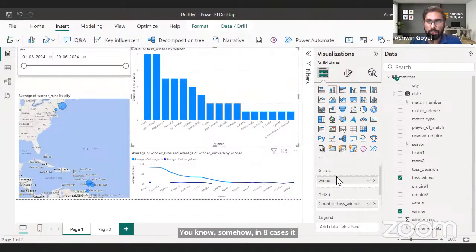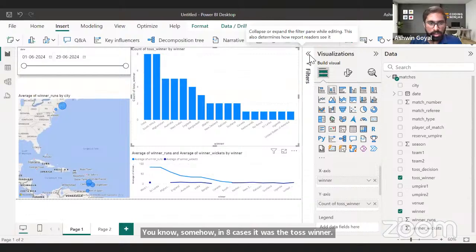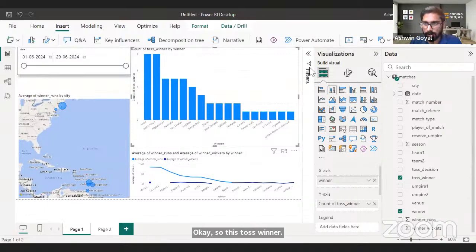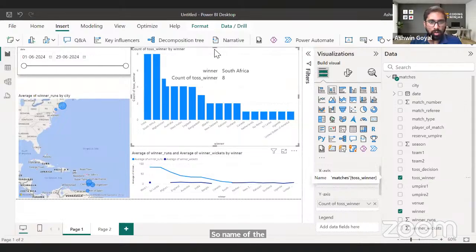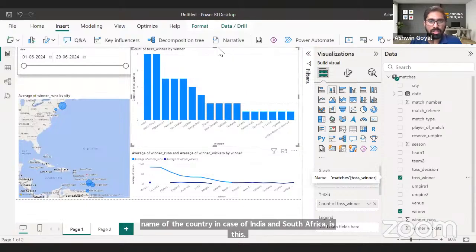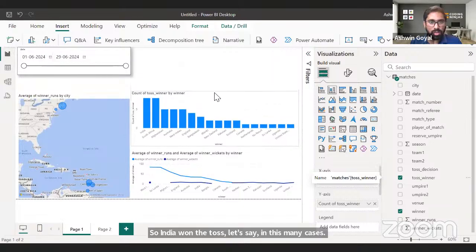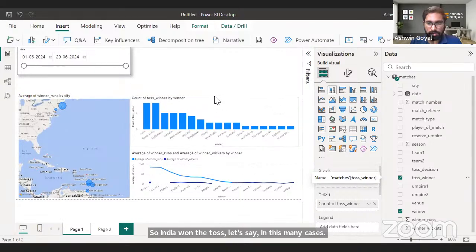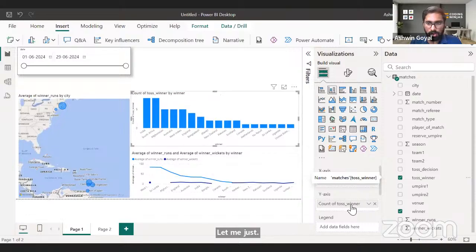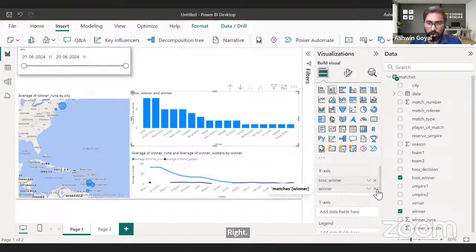Okay, so this toss winner needs to be, let's just see what the toss winner is. Yeah, so toss winner basically has the name of the country, right? So name of the country in case of India and South Africa is this. So India won the toss, let's say, in this many cases. Let me add this here, right? Or let me make this a bit simple, right? Let me not complicate things.